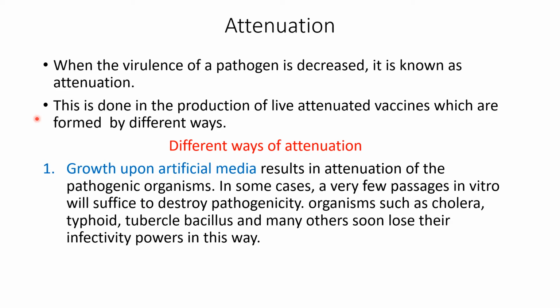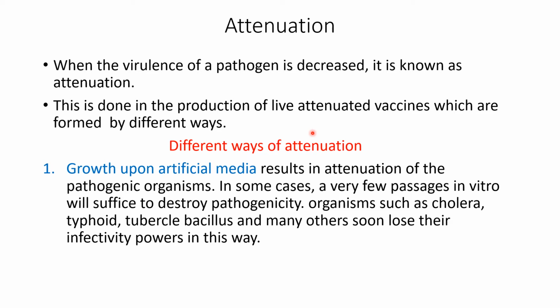So such organisms or pathogens which are alive but cannot cause disease and stimulate our immune system, such preparations are called live attenuated vaccines.